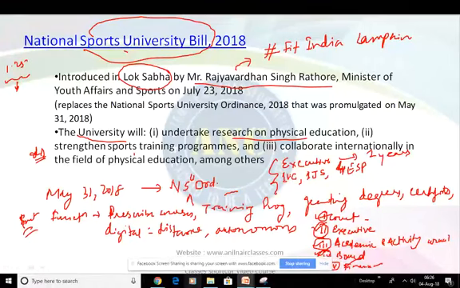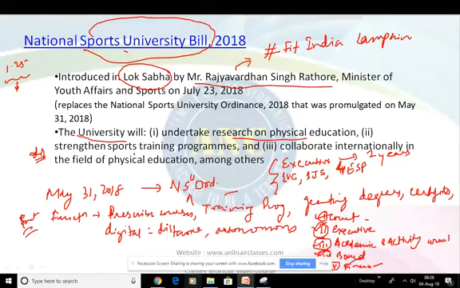Now one may question why we need to have this executive council. One has to come from the central government, one has to be from the youth ministry, and four have to be from eminent personalities. So it is quite obvious that when it comes to running any organization, transparency should be most important, as well as with that a quality product has to come. So for that reason only, a mixture of authority, a mixture of power has been